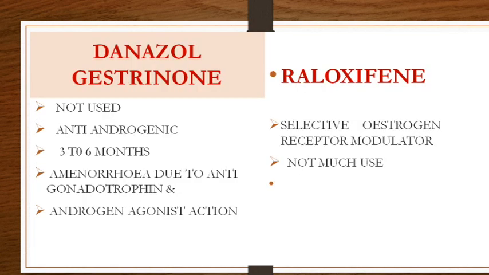We of course mentioned drugs like danazol, gestrinone, raloxifene. They are not used. Danazol is not used. It is anti-androgenic. It was an old drug, but now it is being avoided because of the androgenic side effects. Once used, it has to be used for 3 to 6 months. Amenorrhea is due to antigonadotropin and androgen agonist action. Raloxifene is a selective estrogen receptor modulator. We have been talking about selective progesterone receptor modulators. So there is a drug called raloxifene, which is a selective estrogen receptor modulator, but not of much use.